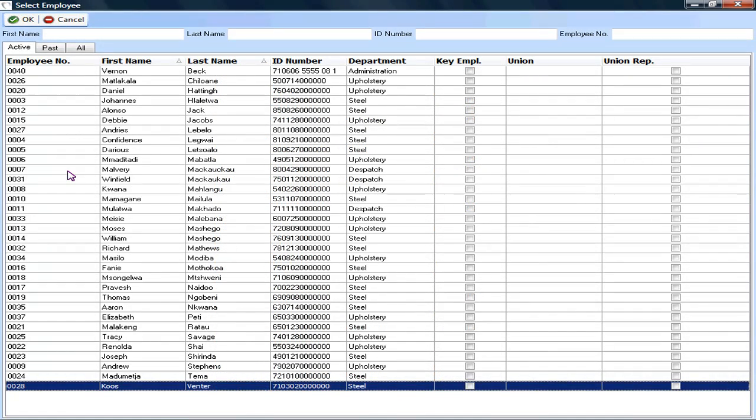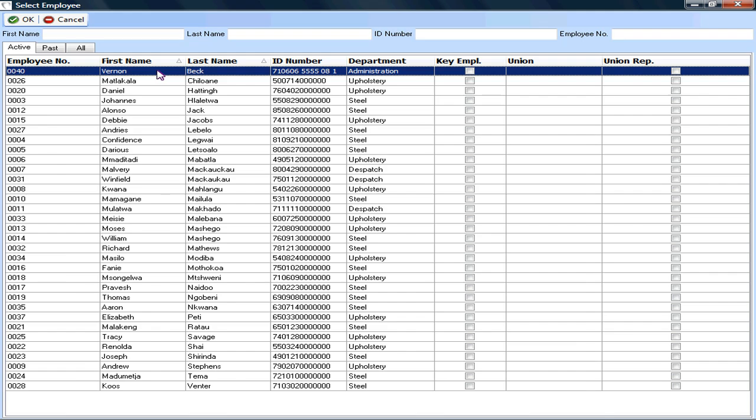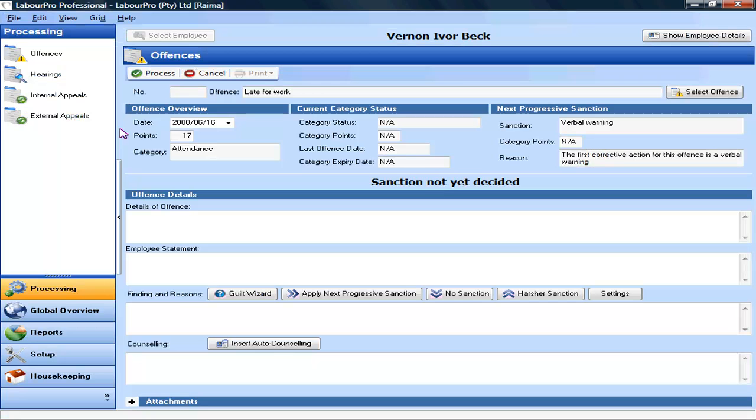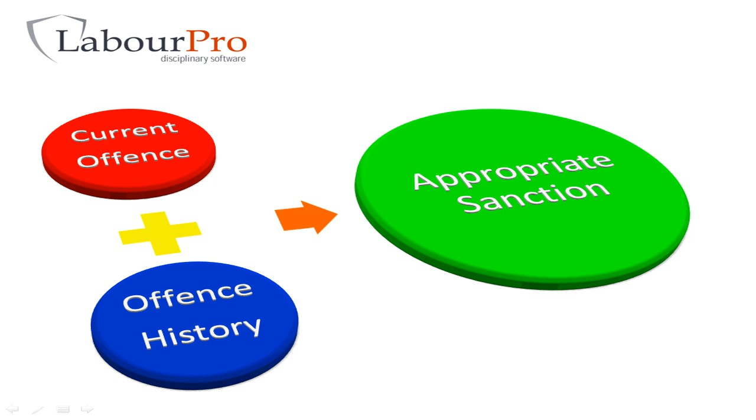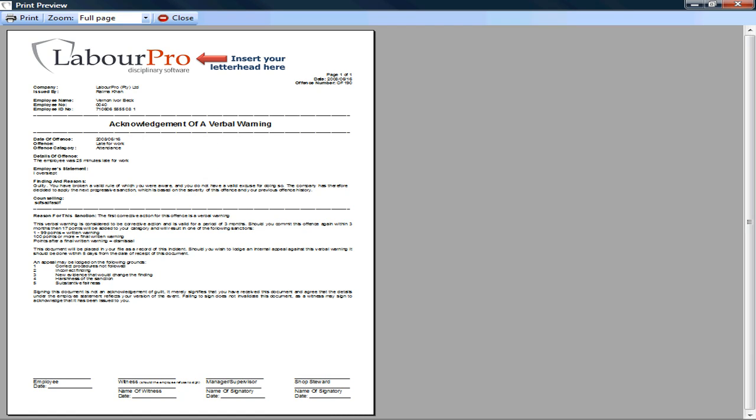With LabourPro Professional Edition, issuing a warning is as easy as generating an invoice. Simply select the employee, select the offense, fill in a few details, and process. The LabourLogic processor automatically considers the severity of the offense as well as the employee's history of offenses in order to determine the appropriate sanction. It then selects and prints the correct document with all relevant information transferred to it.